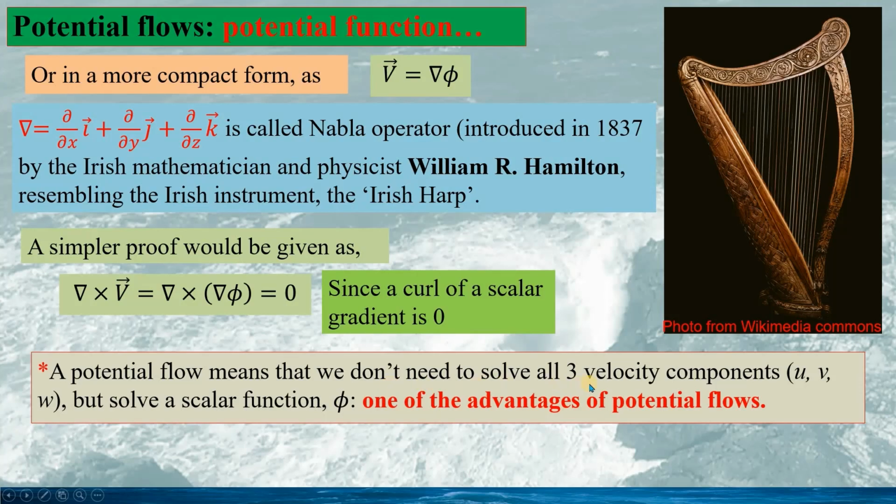We don't need to solve all three velocity components u, v, and w, but only a scalar function phi. The dynamics is reduced from three velocity components to a scalar function phi.